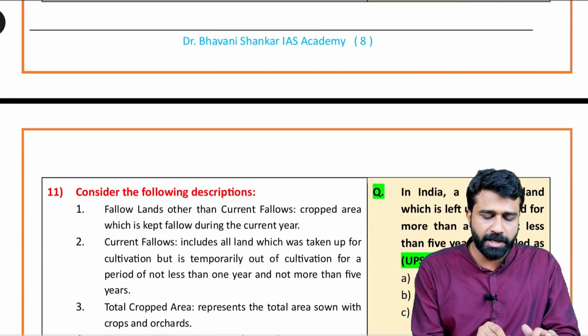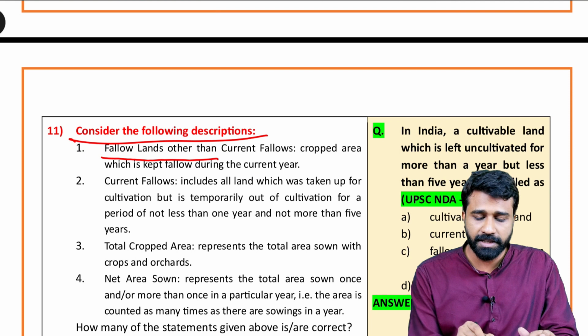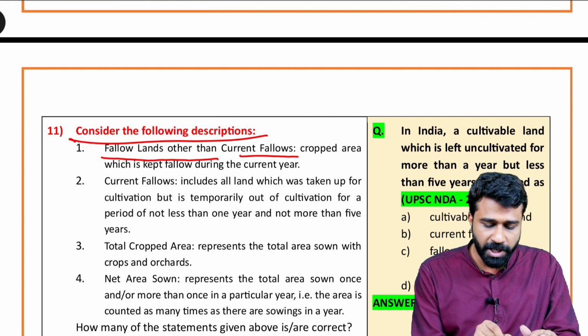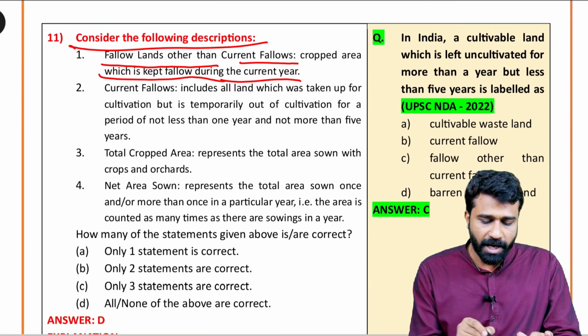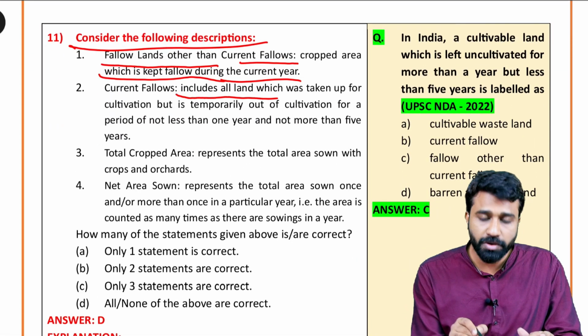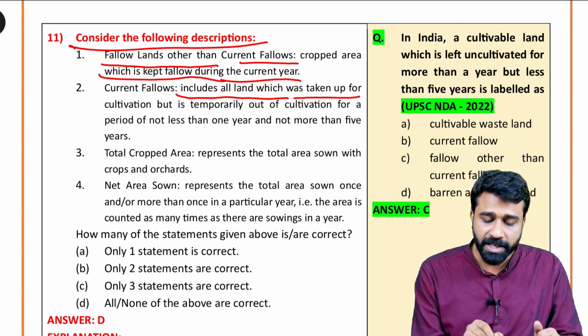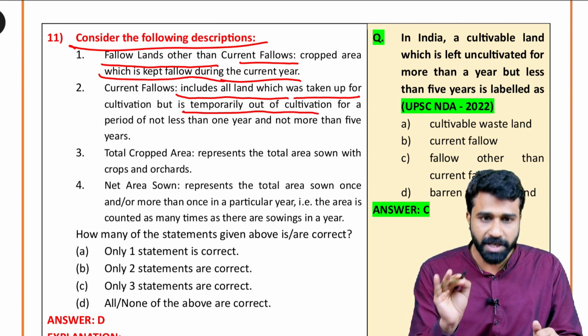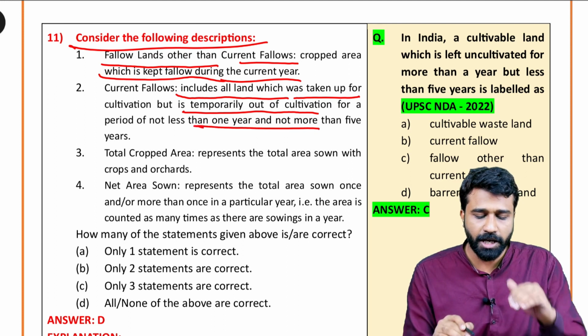Coming to the 11th question: consider the following statements. Fallow lands other than current fallows are cropped areas which are usually kept fallow during the current year. Current fallows include the land which is taken up for cultivation but is temporarily out of cultivation for a period not less than 1 year and not more than 5 years.